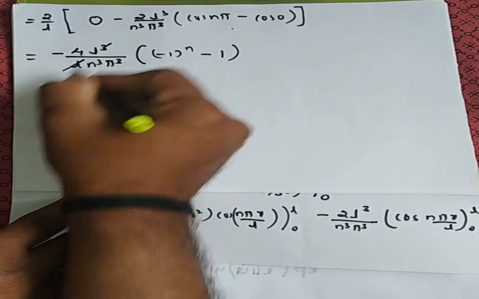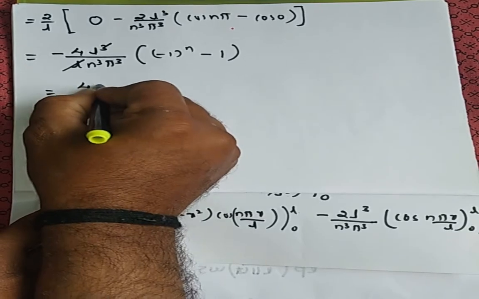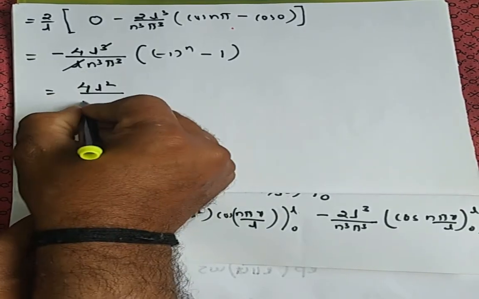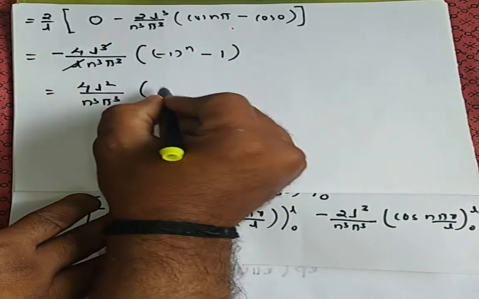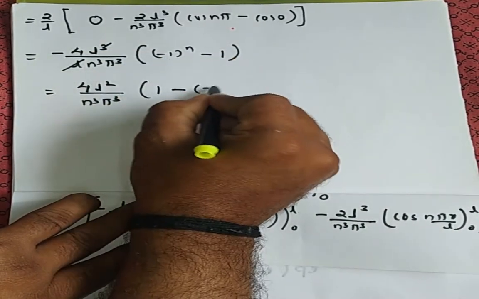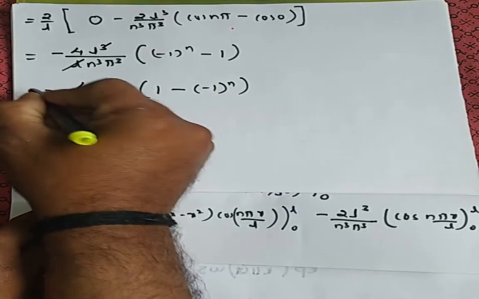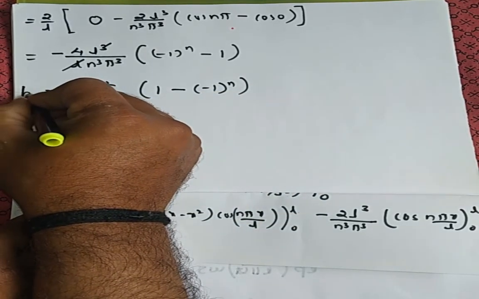So 1 L here gets cancelled. So 4 L square remains divided by n cube pi cube. When you apply minus, you write this first term and this becomes the second term raised to n. So this is what you got, that is Bn. Finally getting Bn.